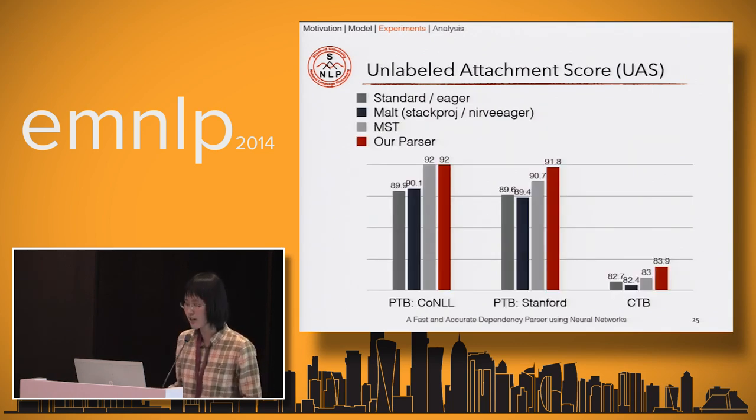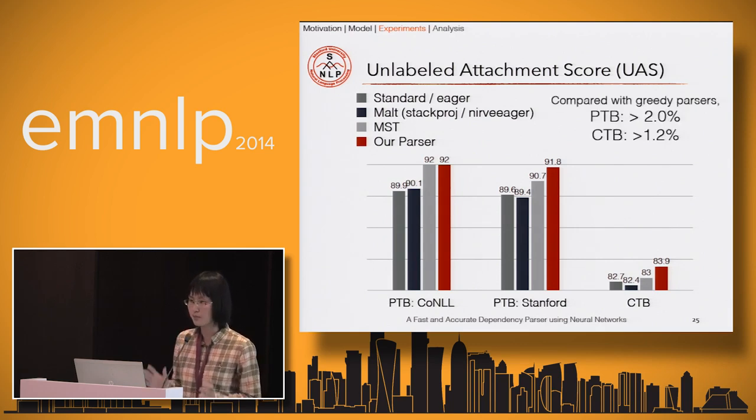Here are our main results on unlabeled attachment scores. You can see that our parser works consistently better than the other parsers. Compared with the previous greedy parsers, our parser is at least 2% better in English and 1.2% in Chinese.